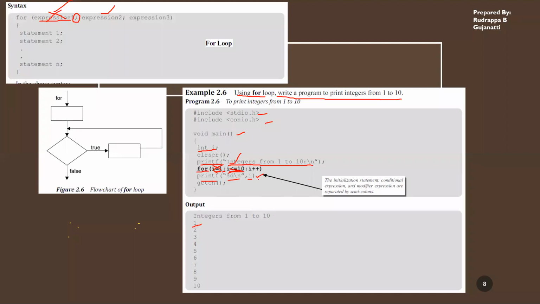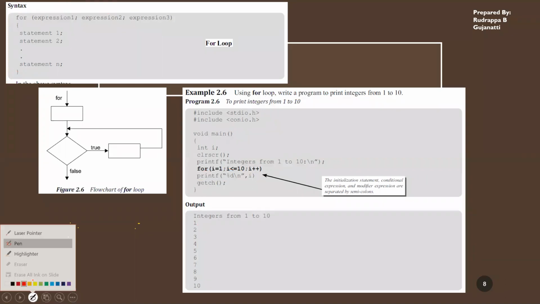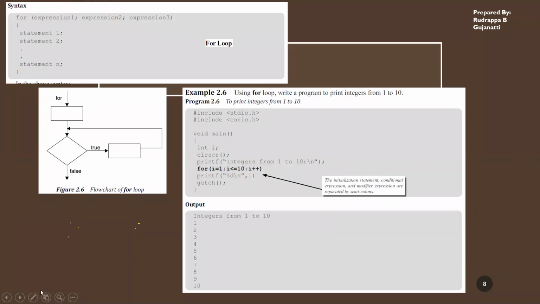Now since you are not specifying the parentheses, that is these two parentheses are not specified, if you're not specifying the parentheses for the for loop, only the first statement present will be part of this for loop. So in this case, only this print statement is part of this for loop, not the getch. Only the print statement is part of the for loop.